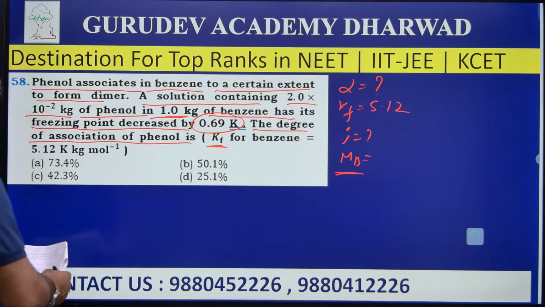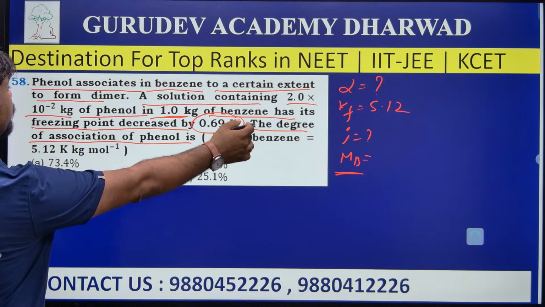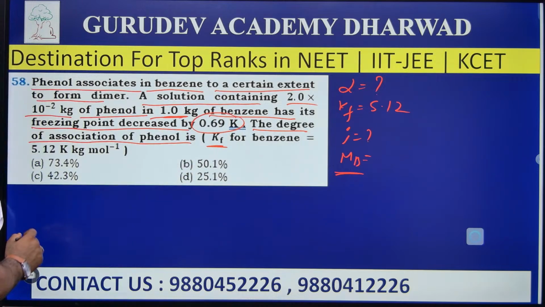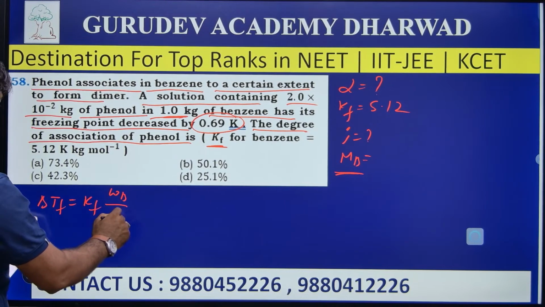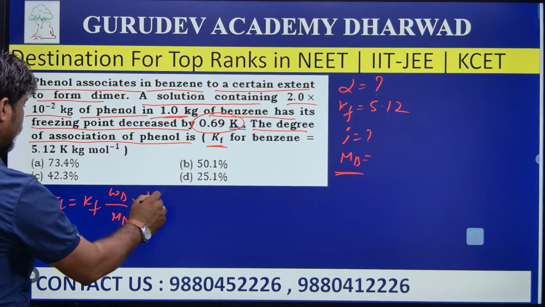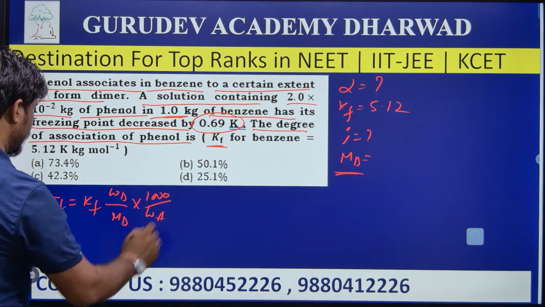Let's begin. They have given the depression of the freezing point, so I will solve directly. Delta Tf is equal to Kf into Wb divided by Mb into 1000 divided by Wa.